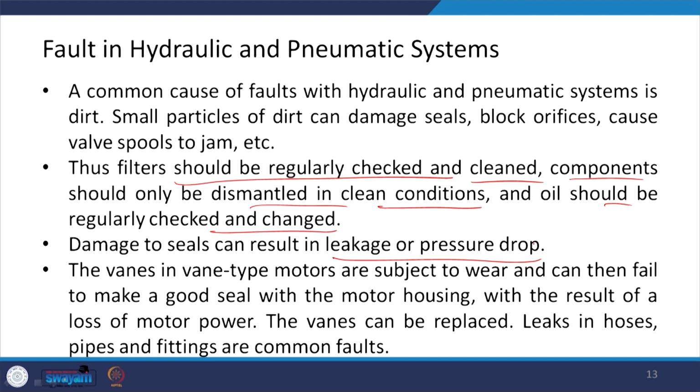The vanes in a vane type of motor are subjected to wear and can then fail to make a good seal with the motor housing, with the result of loss of motor power. The vanes can be replaced. Leaks in hoses, pipes and fittings are the other common faults.